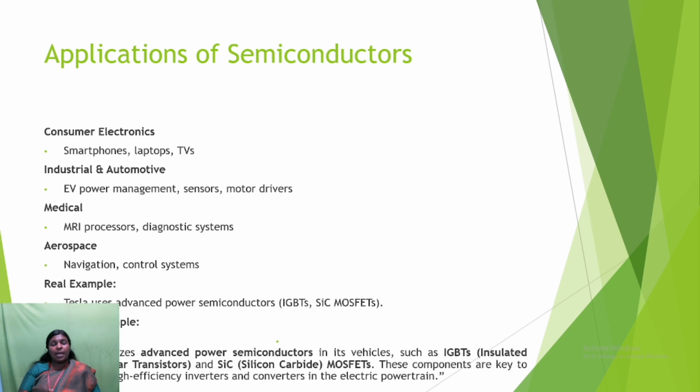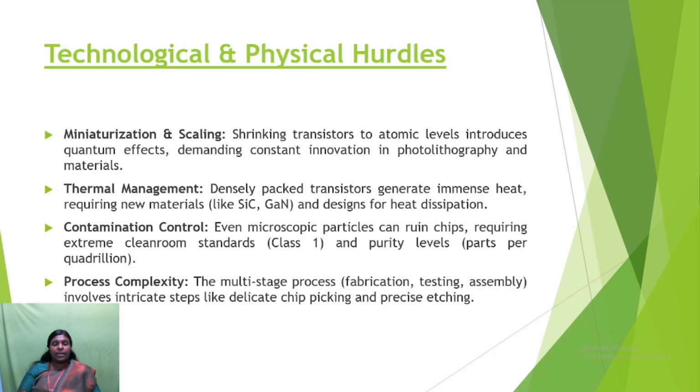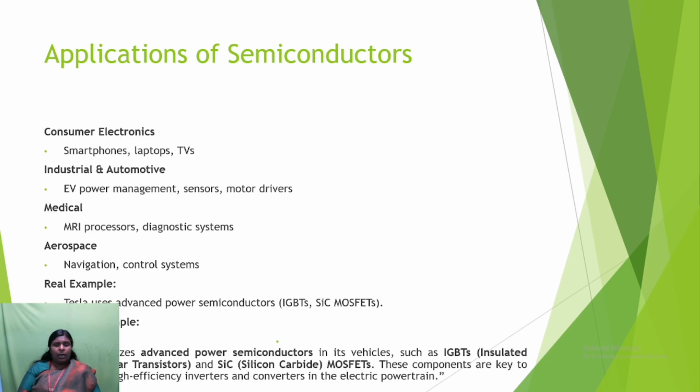And a real-time example from real life: Tesla uses advanced power semiconductors, IGBTs and SiC MOSFETs. IGBT is nothing but insulated gate bipolar transistor, and SiC MOSFETs are silicon carbide MOSFETs. These components provide high-efficiency inverters and converters in the electric powertrain. These are some of the applications of semiconductors.